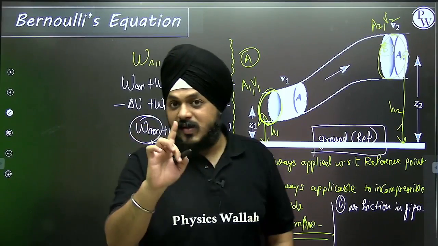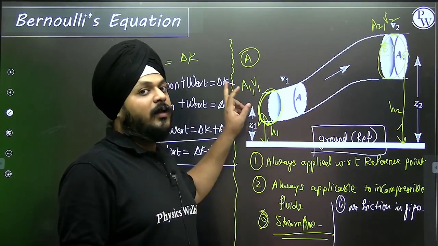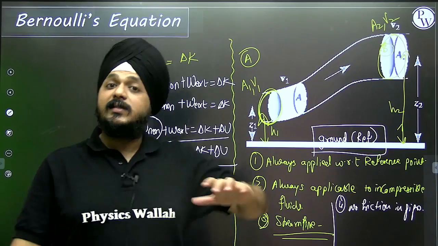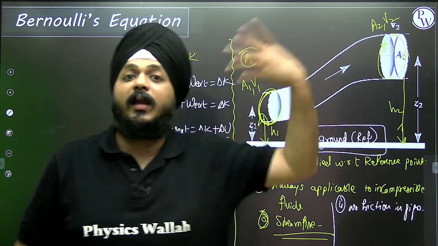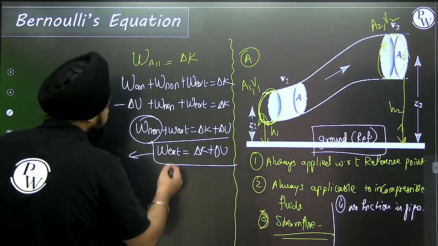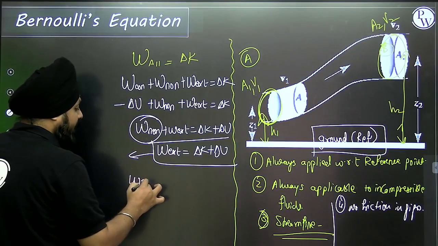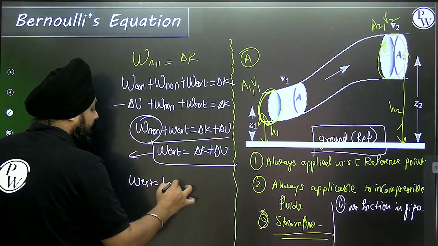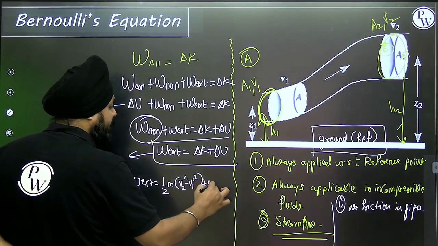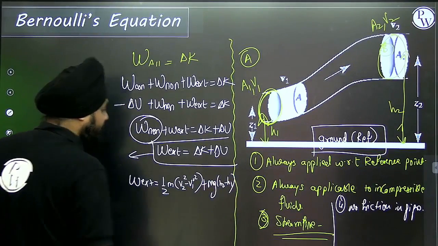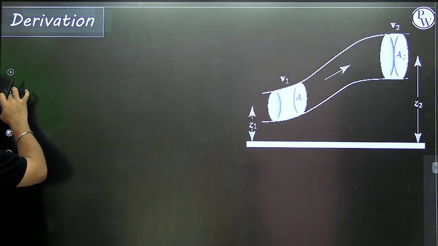Who is the external agent doing work to pump the water from the bottommost part of the house to the terrace? That is the pump. The pump acts like an external agent. Some external agent is doing the work. So can I say the work done by the external agent is equal to half m (v final squared minus v initial squared) plus mg (h2 minus h1)?